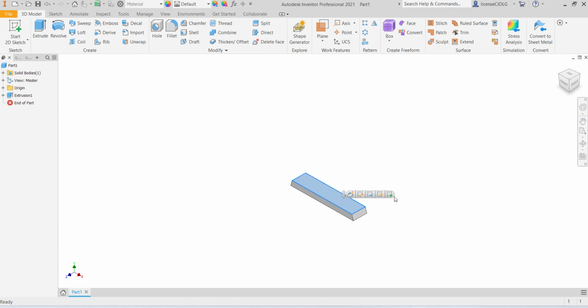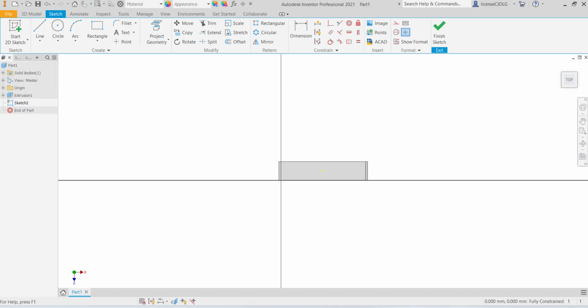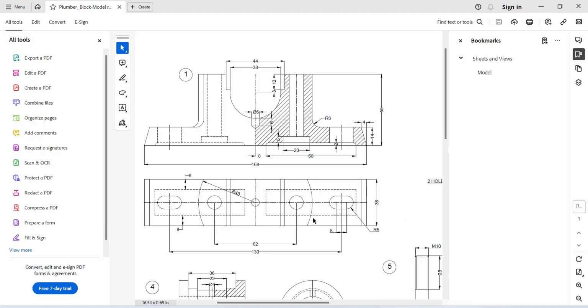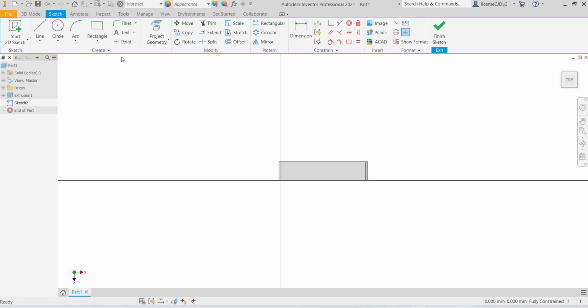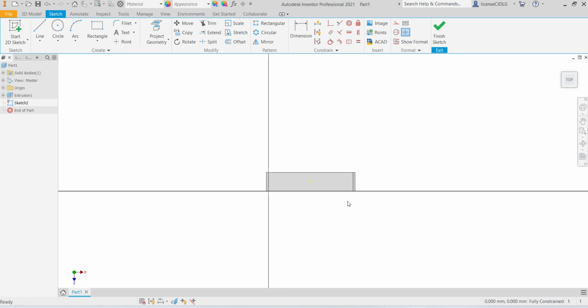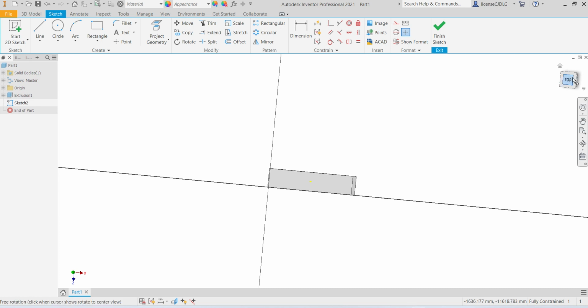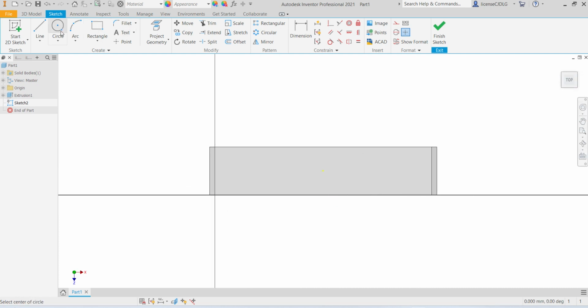Select top plane, select sketch, you can see the R is 43 mm. Select circle, create the dimension 43 into 2, 86 mm.